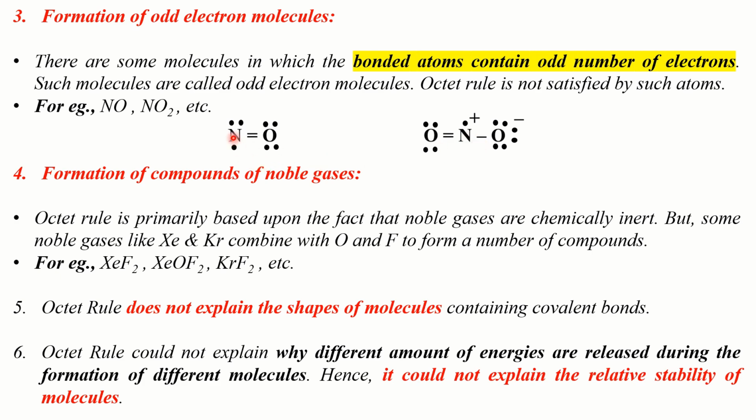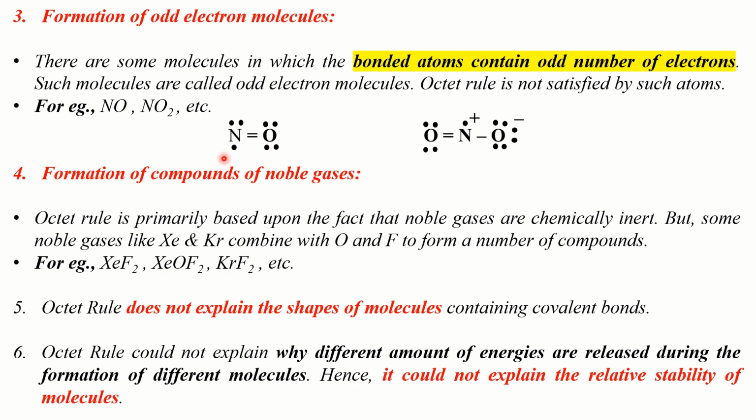For example, nitrogen combines with oxygen to form NO, and in this, nitrogen forms 2 bonds with oxygen. Here, oxygen, which had 6 electrons in its valence shell before covalent bonding with nitrogen, completes its octet after covalent bonding. That is, it has 8 electrons in its valence shell after bonding. Let's count the number of electrons around oxygen: 1, 2, 3, 4, 5, 6, 7, 8. So it has completed its octet.